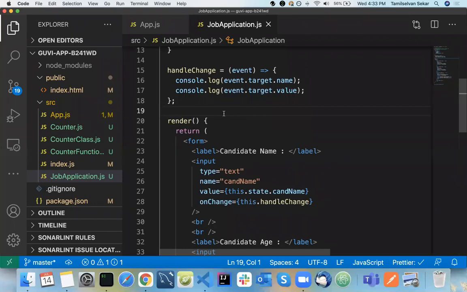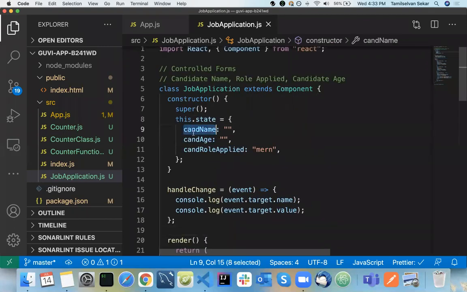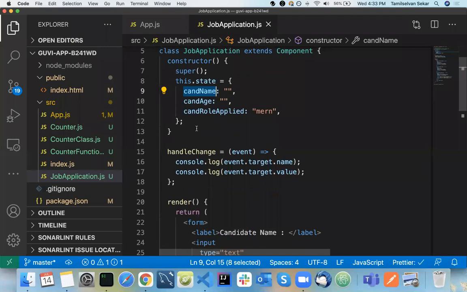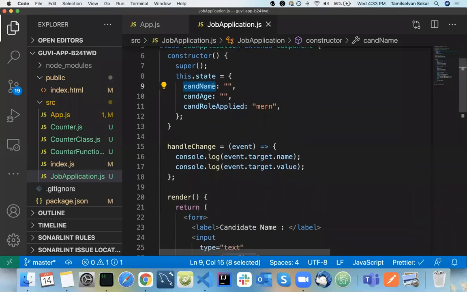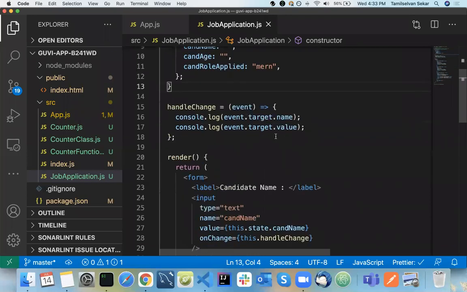So now we can update our state, right? We know the name, the name of the property that we want to change in the state. We know the value that is going to update it to the particular form field. Now we can update the state, so that's what I'm going to achieve now.